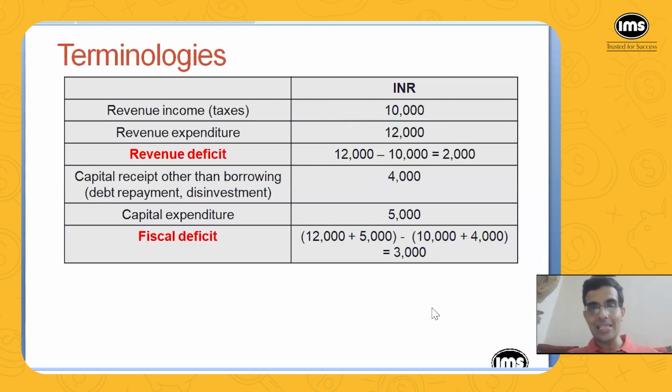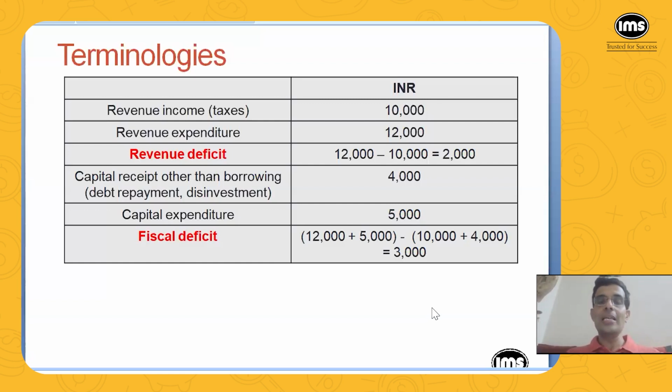10,000 through taxes and 4,000 through debt repayment and disinvestment and things like that. So total 14,000. Right? So the difference between the two is the fiscal deficit. That is 3,000. Now, immediately you might have one question: how can you have more expenditure than the income?